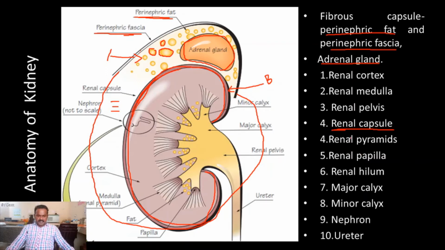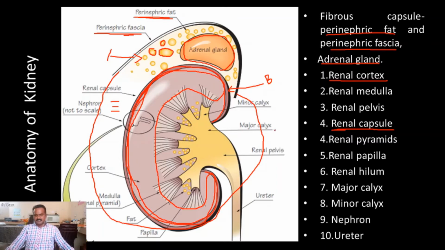Followed by the renal capsule, the major part of the kidney is called the renal cortex. This is the renal cortex part. This is a major part, and most of the excretion and filtration takes place in this region. Some of the nephrons are present in the renal cortex.